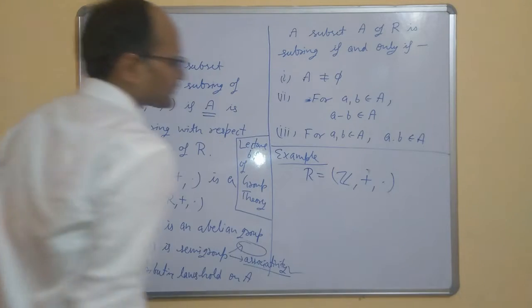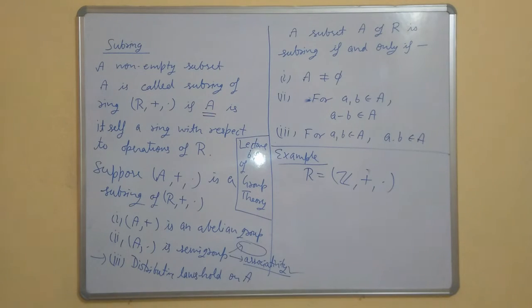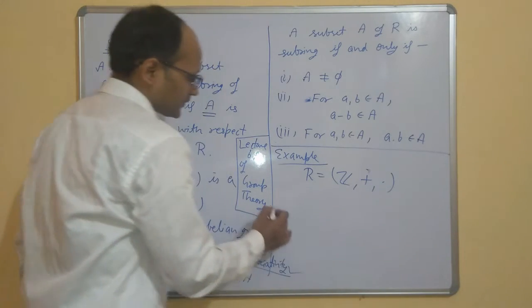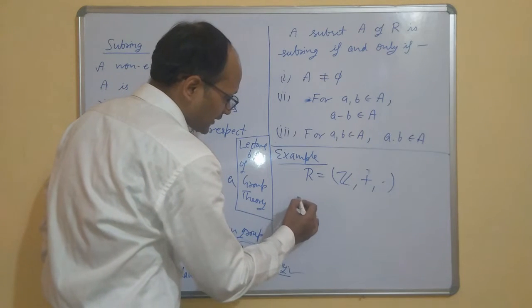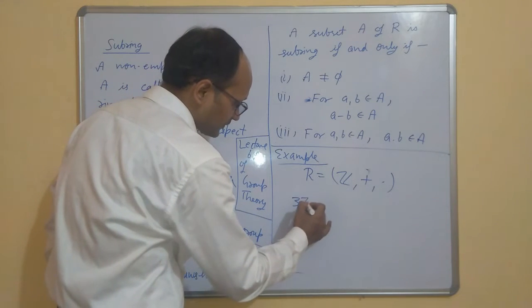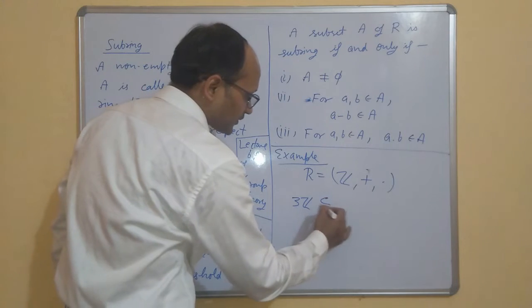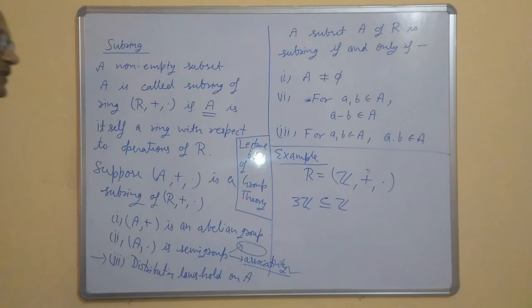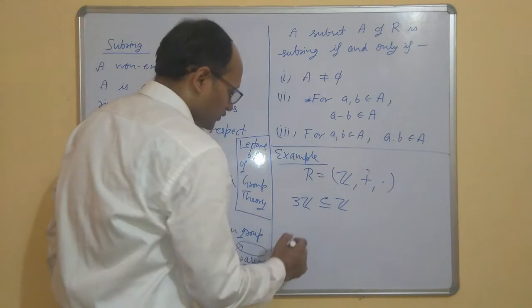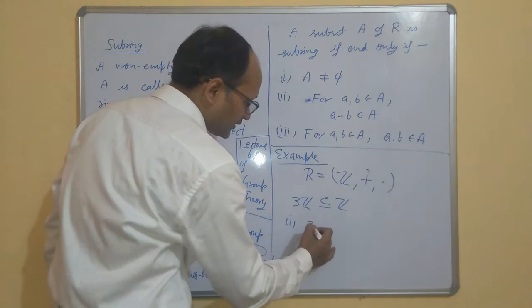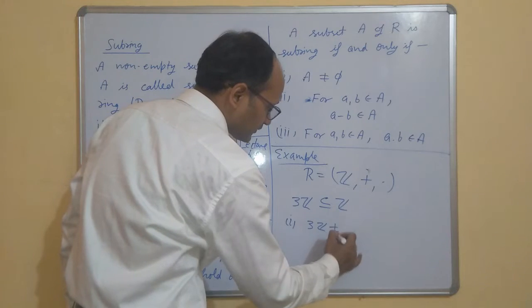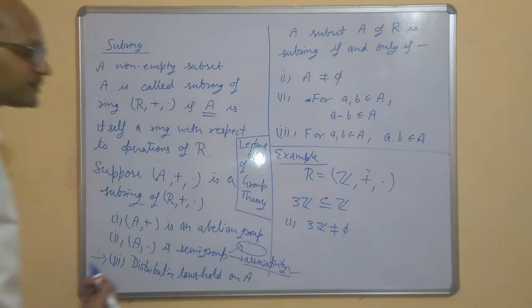This is the ring. Now I take a subset, suppose 3Z. 3Z is a subset of Z and we want to check whether 3Z is a subring or not. The first thing is that 3Z is non-empty. Why? Because 3 belongs to this set.